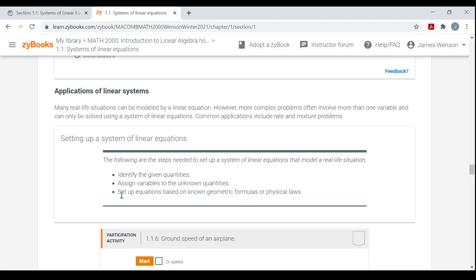And then read back through the problem and set up equations based on known geometric formulas or physical laws. Like distance equals rate times time, or the interest accrued is equal to the principal amount times the interest rate times the time in the account, and stuff like that. That's stuff we're going to be using in this section.